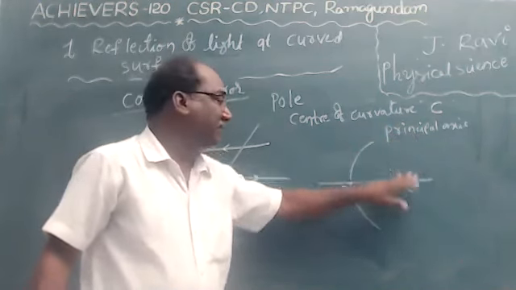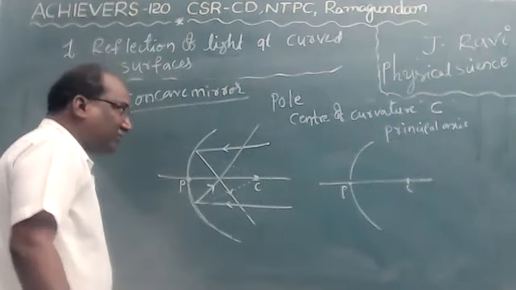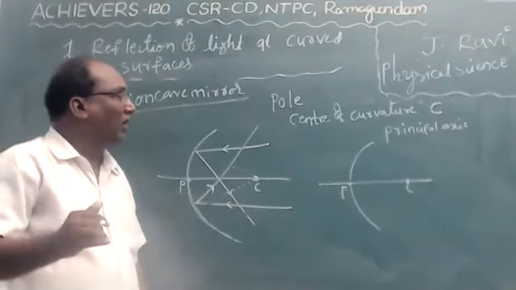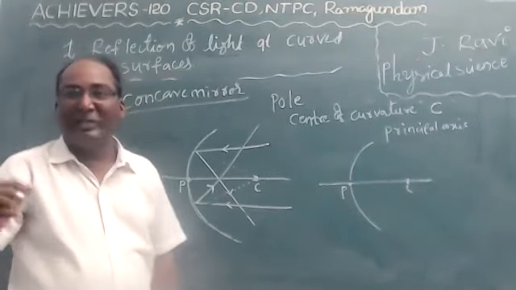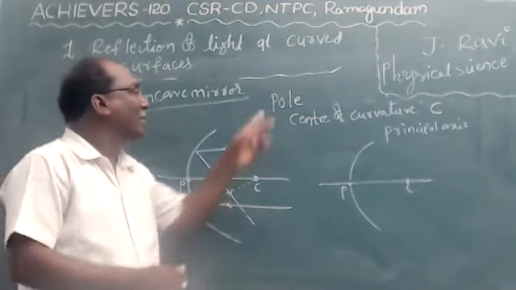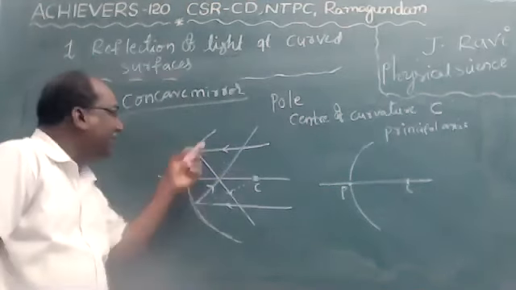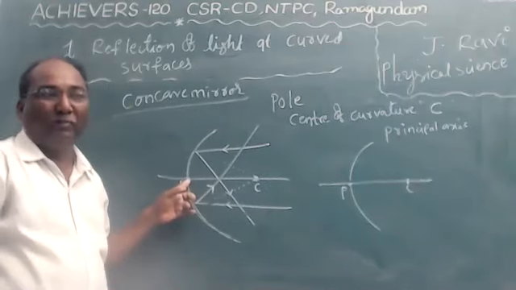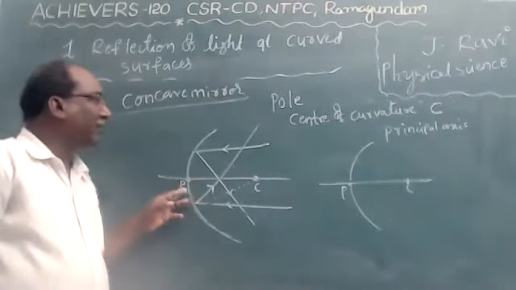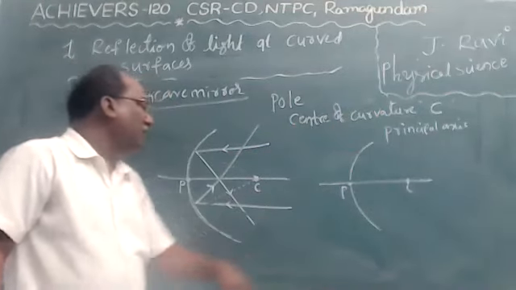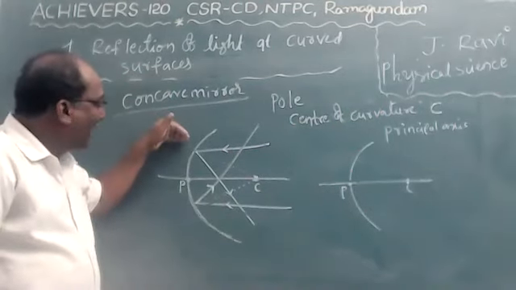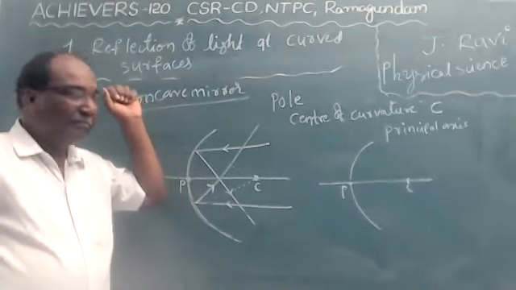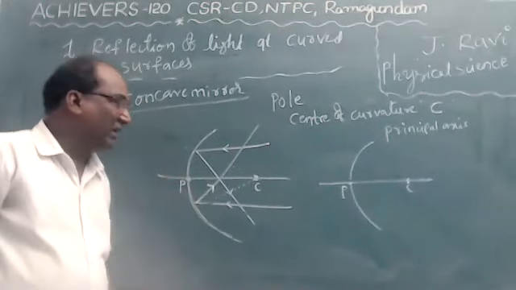Principal axis, this line. Now, have you understood, children? Three keywords here: pole, center of curvature and principal axis. Pole means the midpoint of the curved mirror, denoted by P. Center of curvature is where all the normals meet at a point.